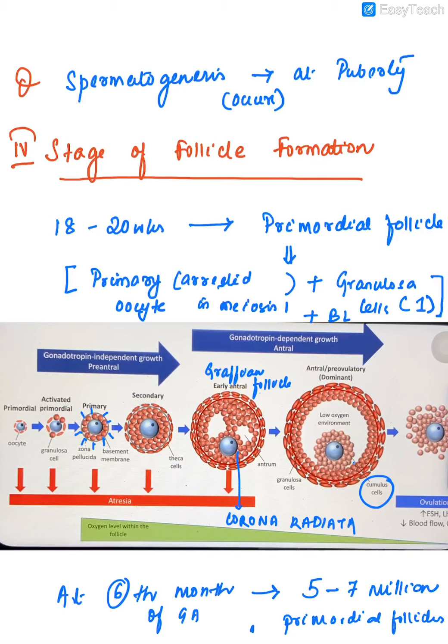Now, after the antral follicle stage, we have the pre-ovulatory or the dominant follicle stage, which later ovulates. In this case, after development of the corona radiata, the granulosa cells that surround the oocyte will become multiple layered, and this is known as the cumulus oophorus.